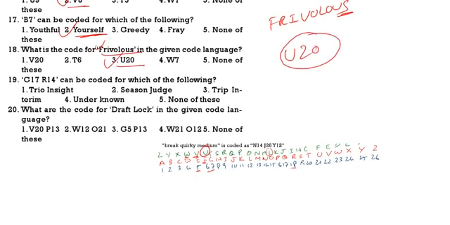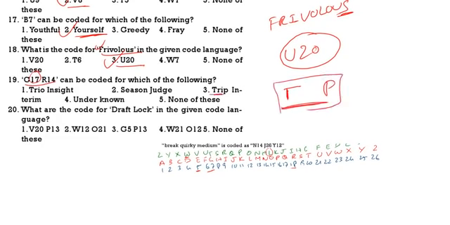G17 or 14 is the code for which word? G17. So G means the starting letter. Here G means starting letter should be T. So T. 17. If it is 17, 16. So it should be TP. The word should start with T and end with P. So trip. It can be trip.